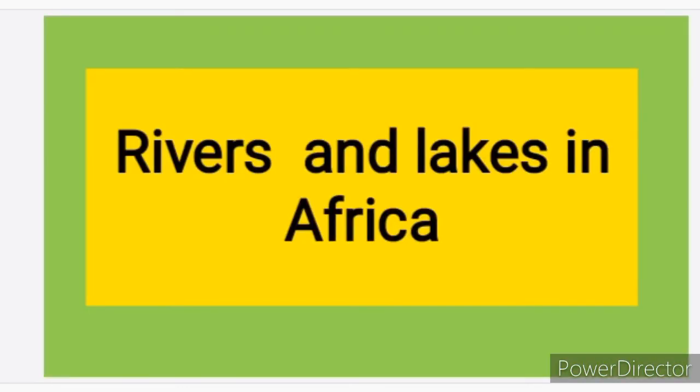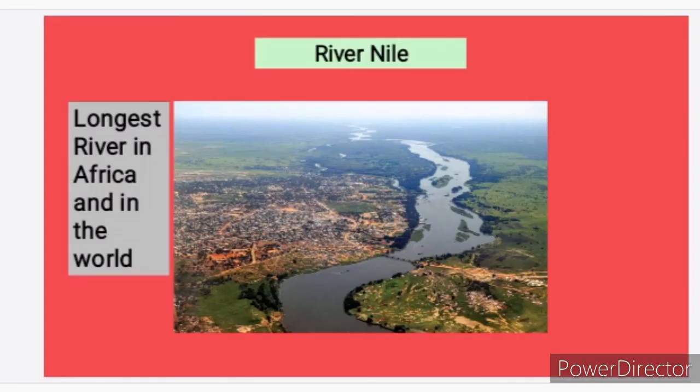Now let's go over to the rivers and lakes in Africa. Africa has many big rivers and lakes. It has some of the biggest rivers and lakes in the whole world. Okay, now this is the river Nile. The longest river in Africa is the river Nile, and it is also the longest river in the whole world.